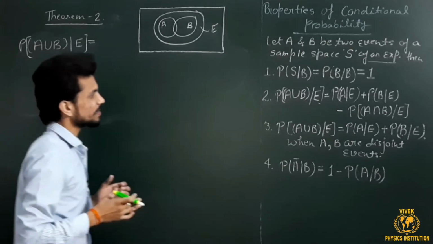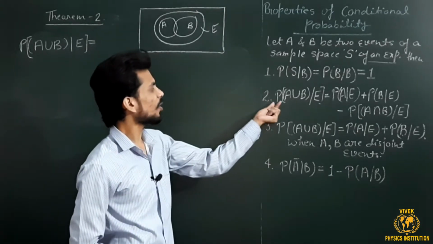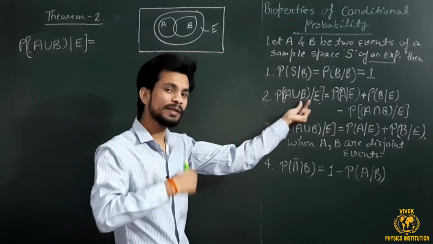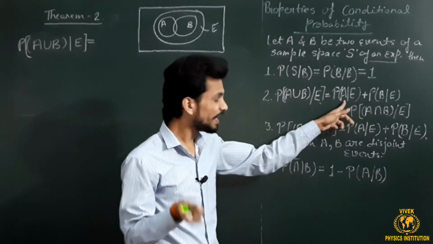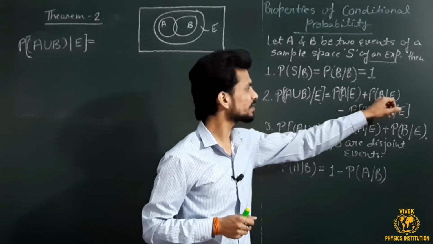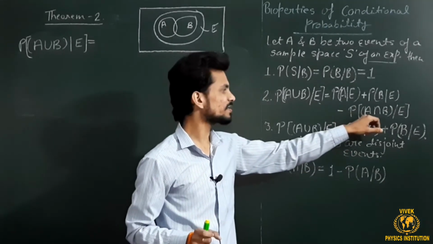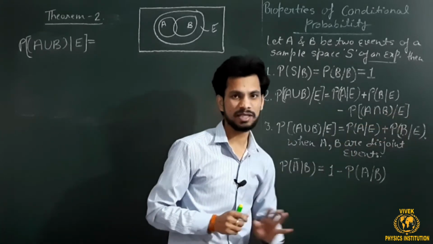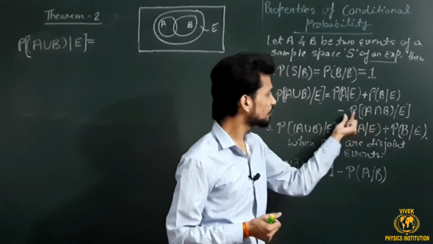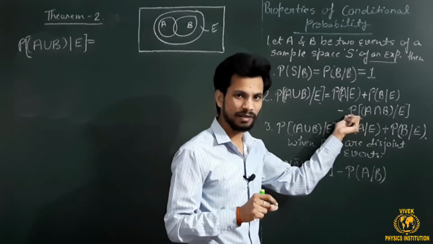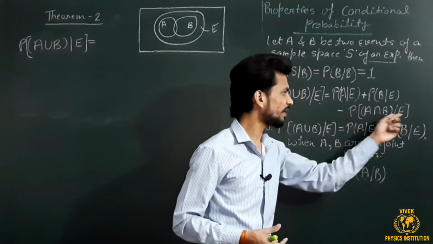Right. Now what is meant by the RHS of this theorem? The theorem is saying that the probability of the event which is the union of A and B under the condition E is equal to the probability of event A under the condition E individually, plus the probability of event B under the same condition E, minus the probability of that particular event which comprises the elements common to A and B under the same condition E.